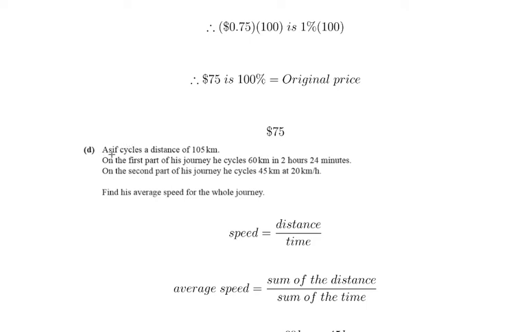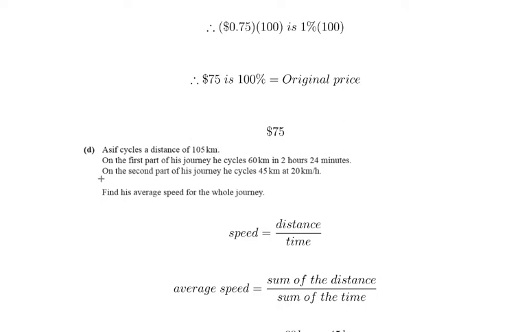Asif cycles a distance of 105 kilometers. It's a serious man in terms of cycling, and I'm assuming it's a man. My apologies if it's not. My apologies, Asif. 105 kilometers.